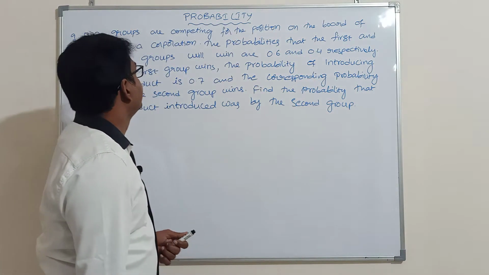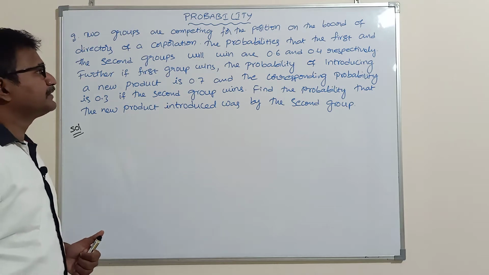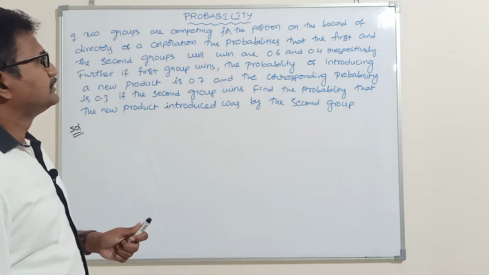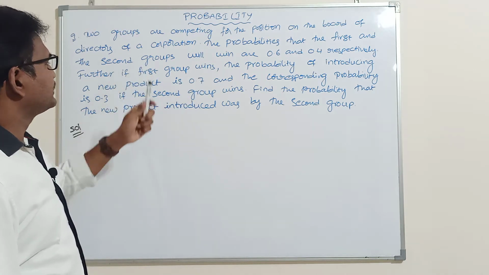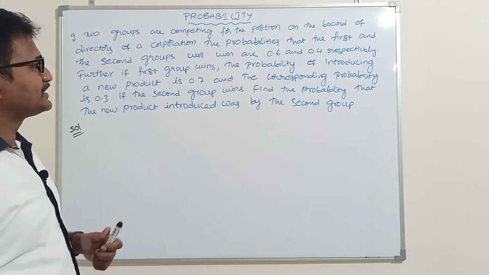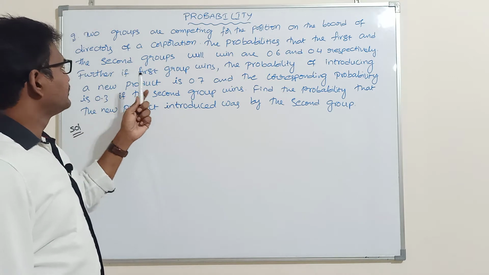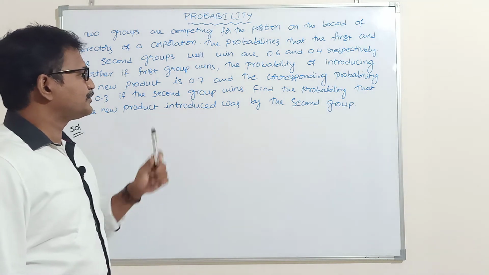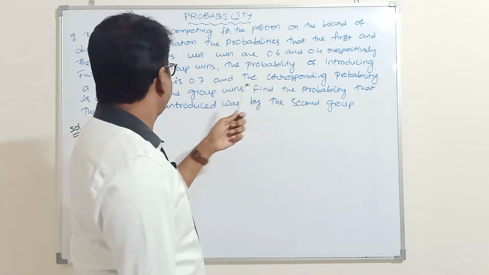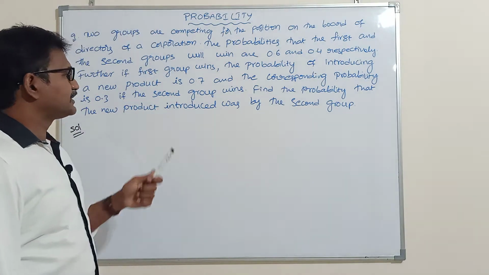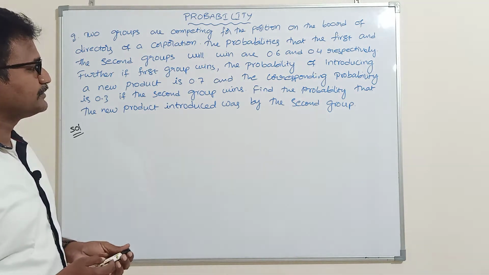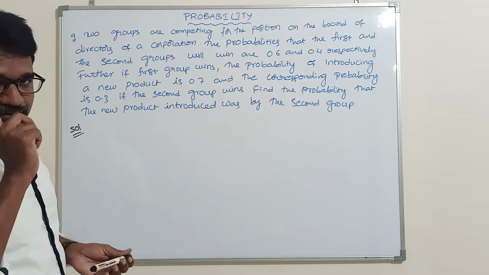Problem number 9. Two groups are competing for the position on the board of directors of a corporation. The probabilities that the first and the second groups will win are 0.6 and 0.4 respectively. Further, if the first group wins, the probability of introducing a new product is 0.7 and the corresponding probability is 0.3 if the second group wins. Find the probability that the new product was introduced by the second group.